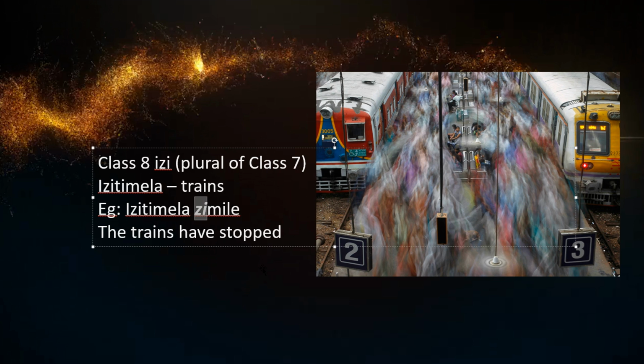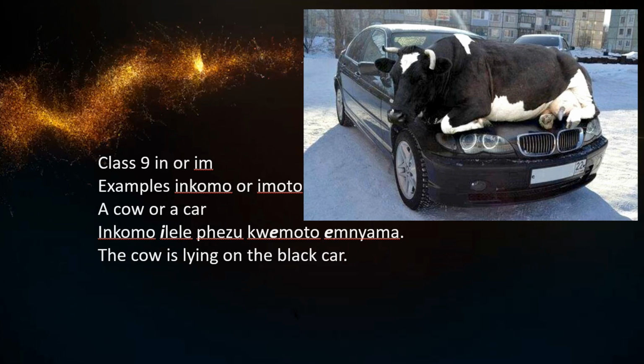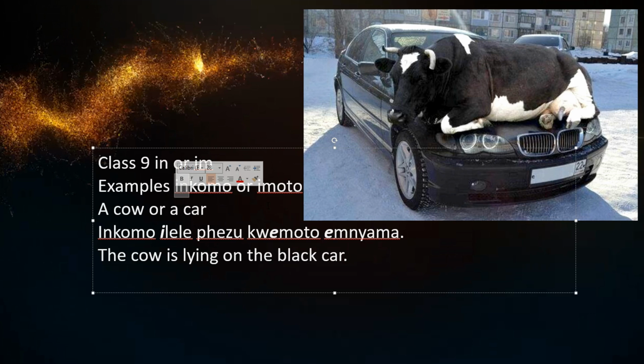But once you get over this, Zulu becomes fun, because it's consistent and you don't have to keep scratching your head asking, but why is it like that? As in English, where it's full of exceptions. So, let's go to the next one. Class 9 is in or im. An example would be inkomo, the in part. Or if you're going to say imoto, a car, imoto. So in or im.